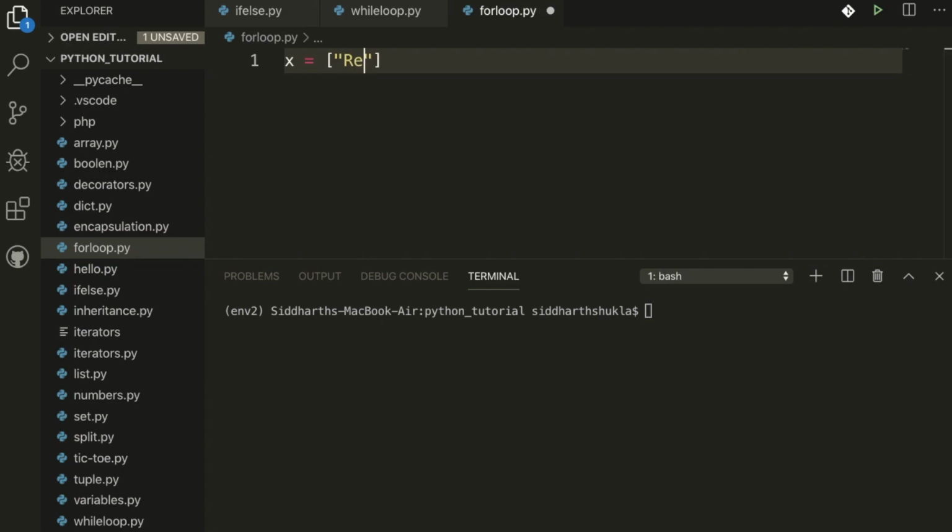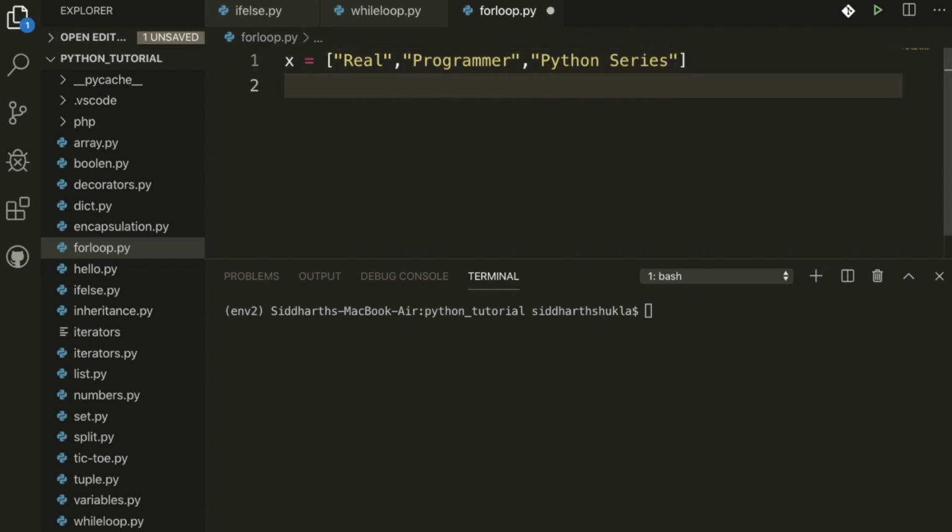Inside the list I'm going to type real, comma, programmer, Python, series. Hope this is clear.